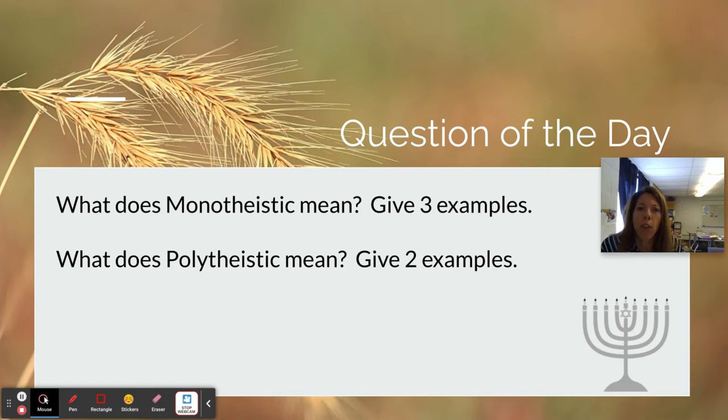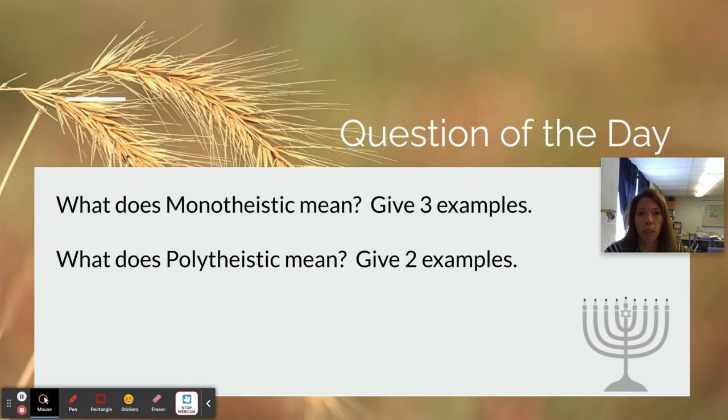So monotheistic means one, and that means the belief in one God. And so the three main monotheistic religions, and the ones that we're studying for the next couple weeks, would be Judaism, Christianity, and Islam. And I say that in the order because that's the order of their origination when they began.